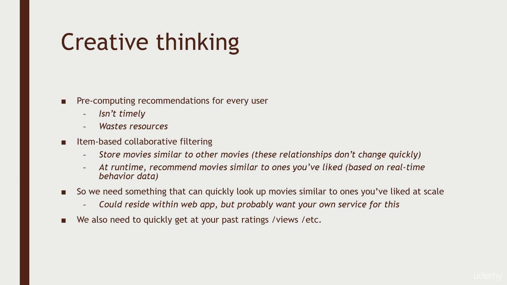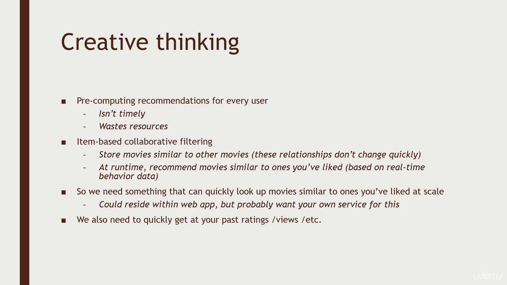The idea here is that the thing that you do the heavy lifting on, the machine learning, is just the relationships between movies. So based on past consumer behavior, people who liked Star Wars also liked The Empire Strikes Back, and they also liked Indiana Jones, right? So that's what's important to get here, and that can be updated more infrequently because these relationships between movies do not change quickly. However, your behavior as an individual does change quickly.